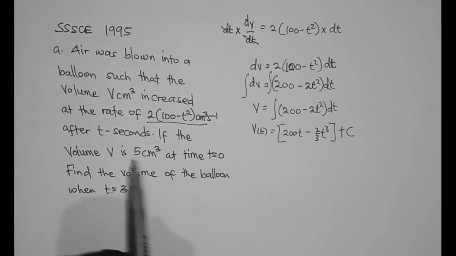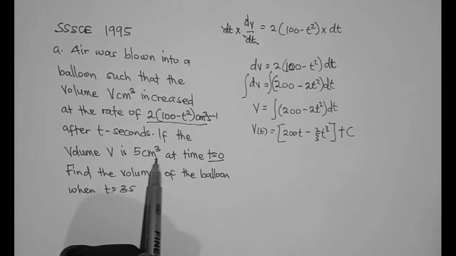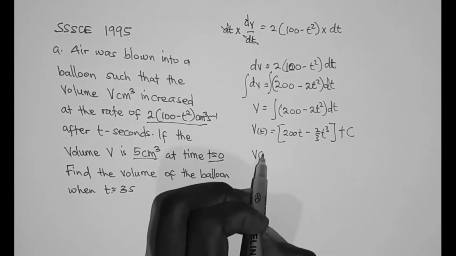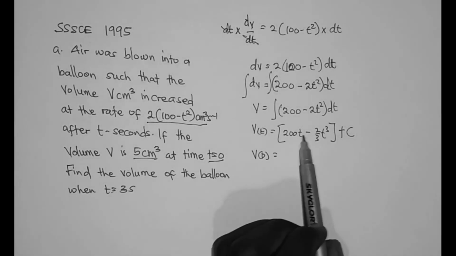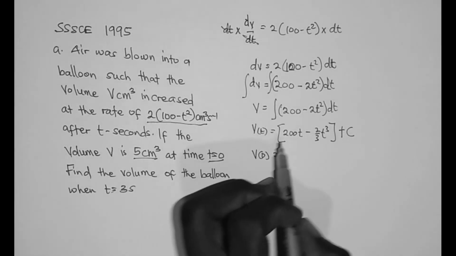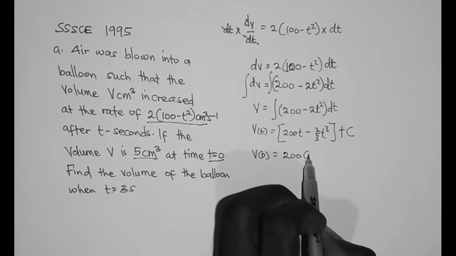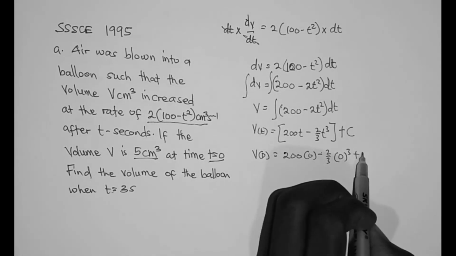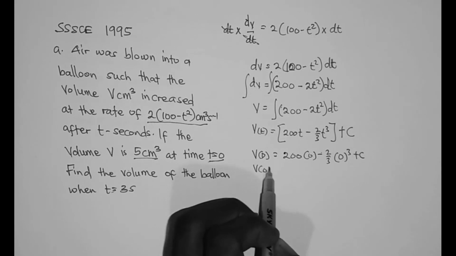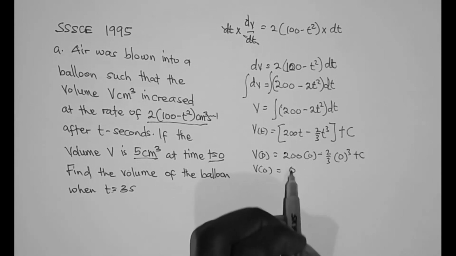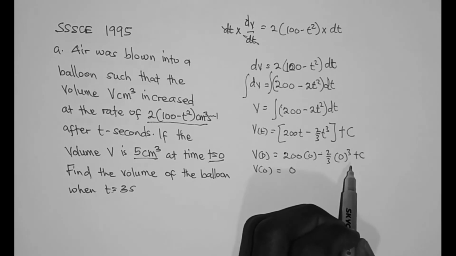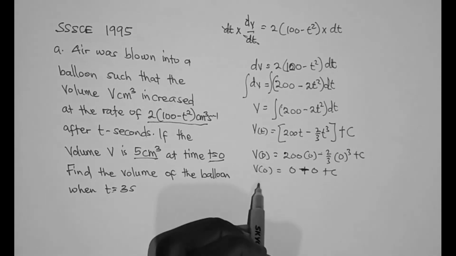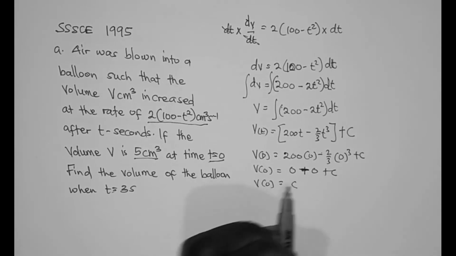However, the question says that at t = 0, the volume is 5 cm³. So we need to find V of 0. V of 0 means that wherever we see t, we replace it with 0. So this is equal to 200 times 0 minus 2/3 times 0³ plus c. 200 times 0 is 0, minus 2/3 times 0 is 0, plus c, and therefore V of 0 is equal to c.